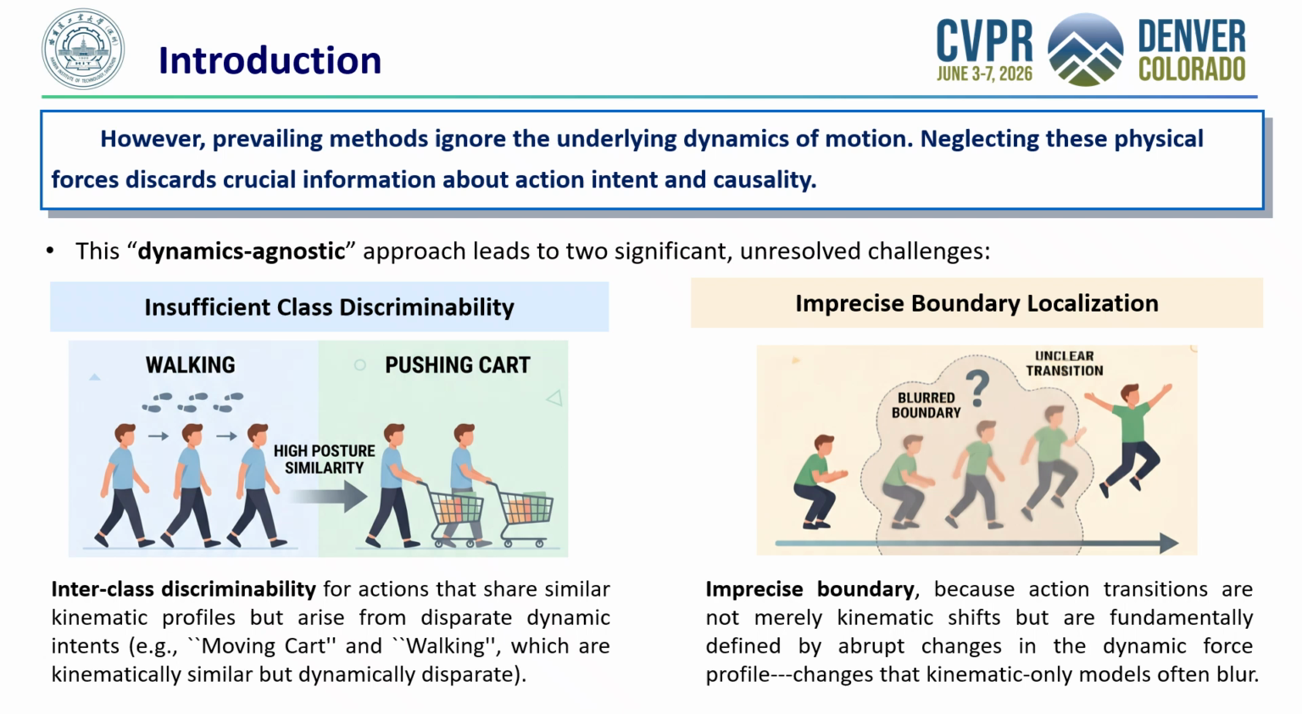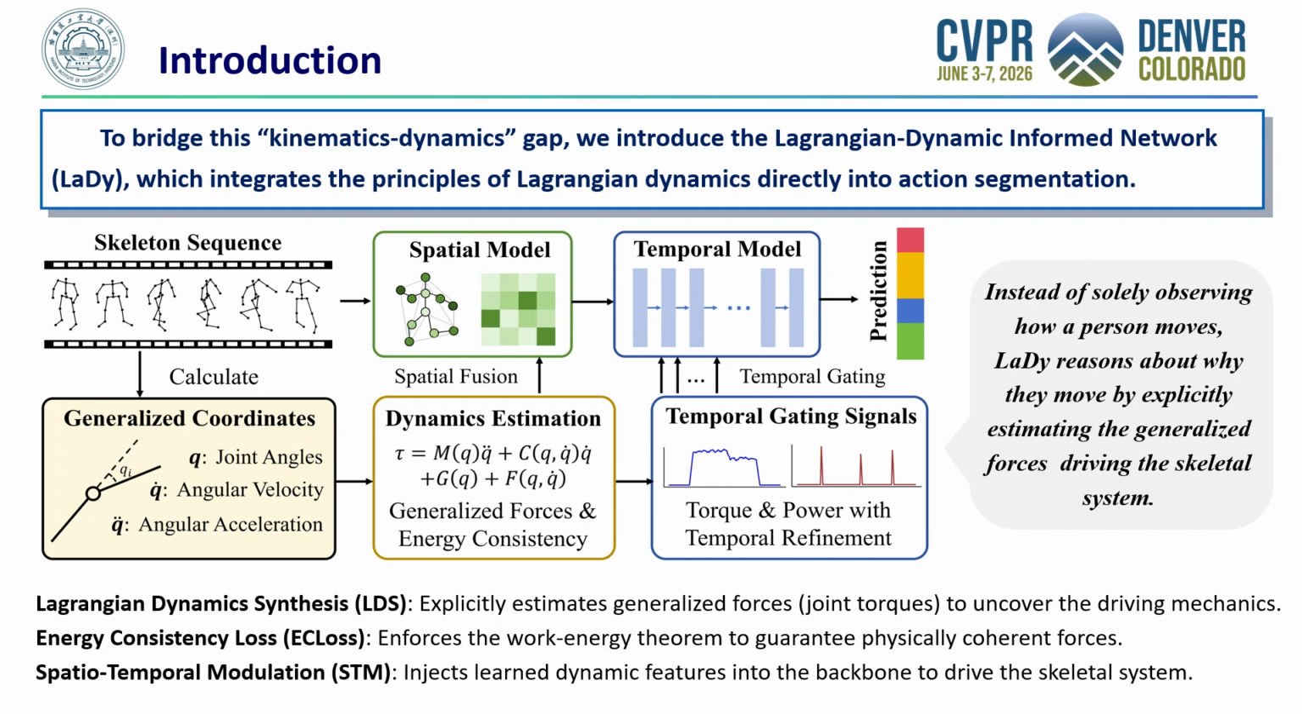First, it compromises class discriminability, making it hard to distinguish actions with similar poses but different physical intents, like walking versus moving a cart. Second, it hinders precise boundary localization because it blurs the abrupt force changes that truly define action transitions. To bridge this kinematics-dynamics gap, we introduced the Lagrangian-Dynamic Informed Network, abbreviated as LaDy, which integrates the principles of Lagrangian dynamics directly into action segmentation.